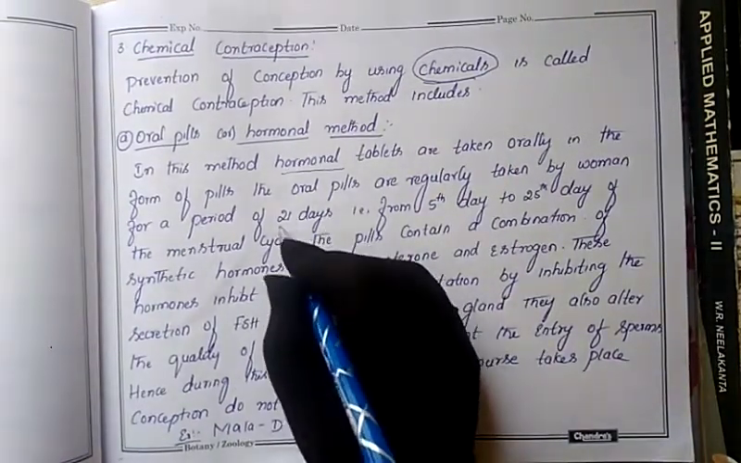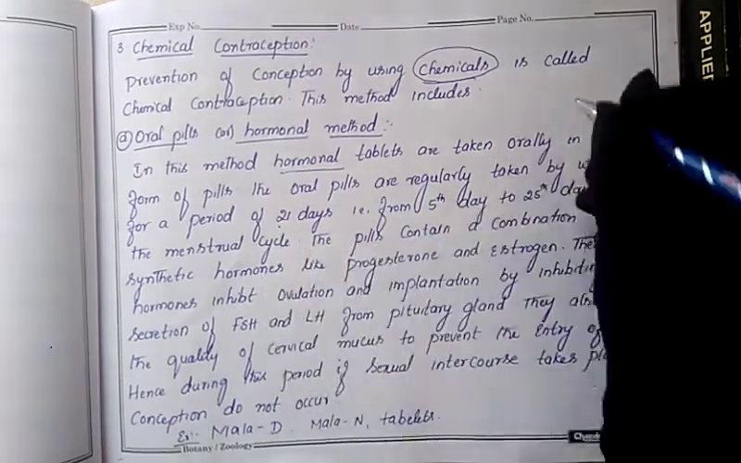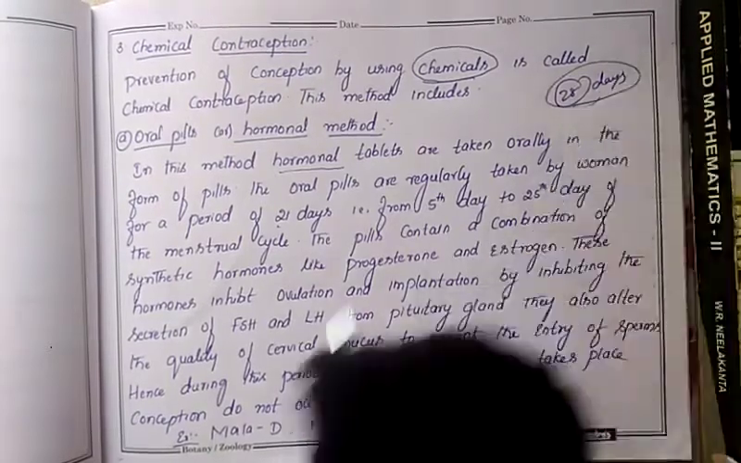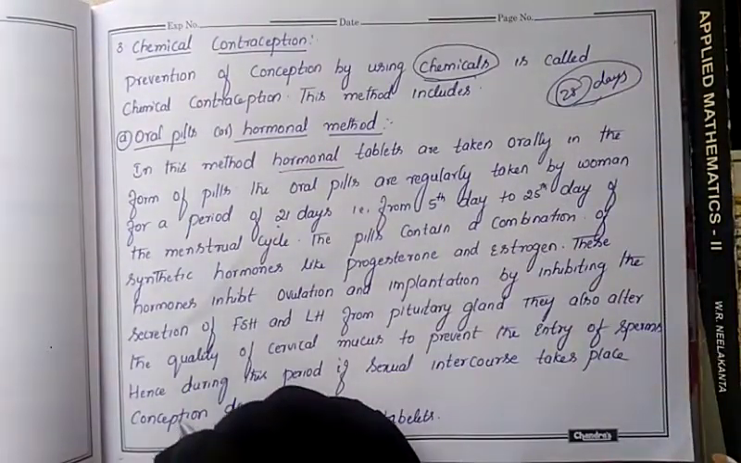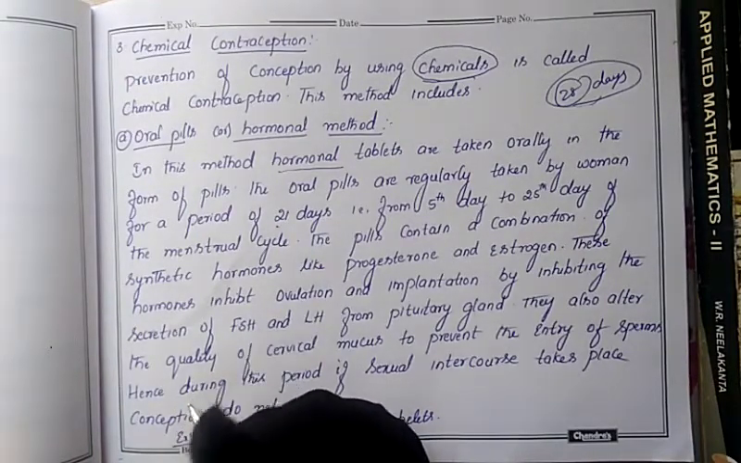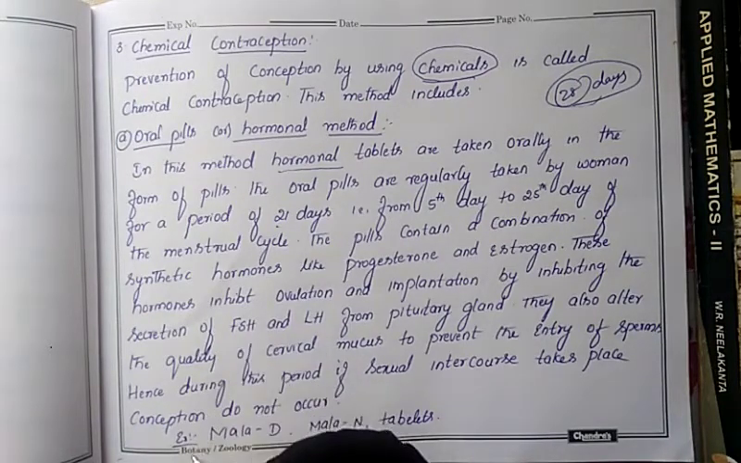So you know very well, one menstrual cycle in the female body will take 28 days. As soon as the 28 days finish, a new menstrual cycle will start again. So that's why we get the menstrual cycle once every month.